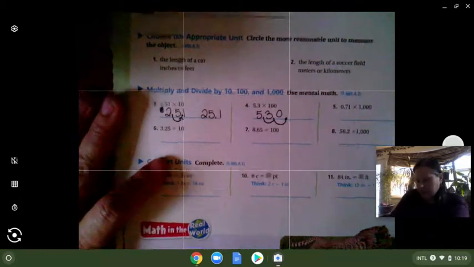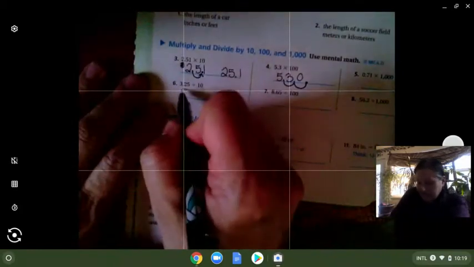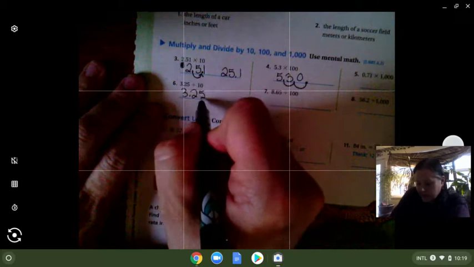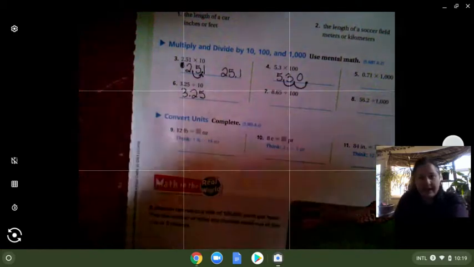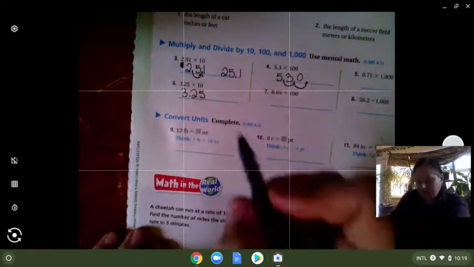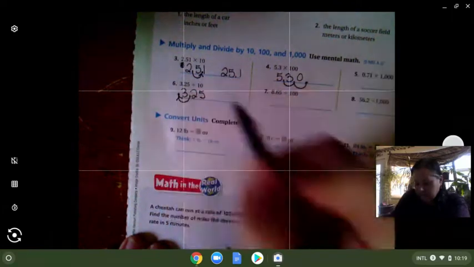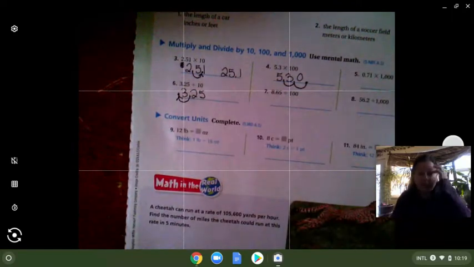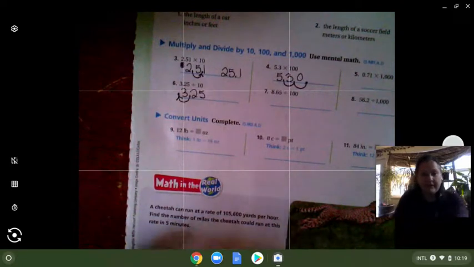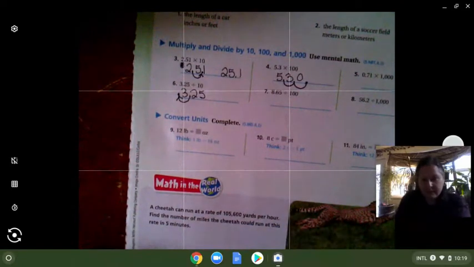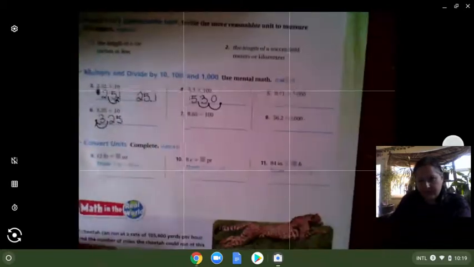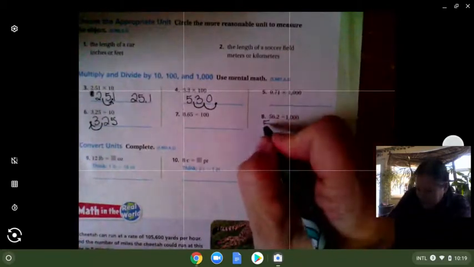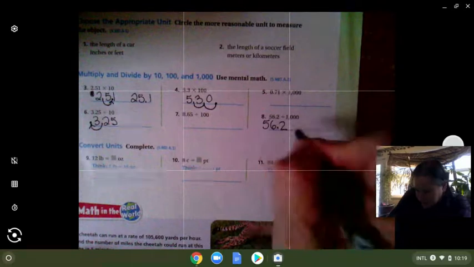Let's jump down to some division here. This one says 3 and 25 hundredths, and we are going to be dividing that by 10. So we're making it smaller by 1 decimal spot. You're going to move your decimal to make the number smaller, and that will be 325 thousandths. The numbers all become behind the decimal. All right, let's check this one out over here. 56 and 2/10.